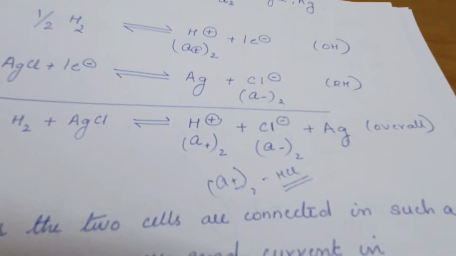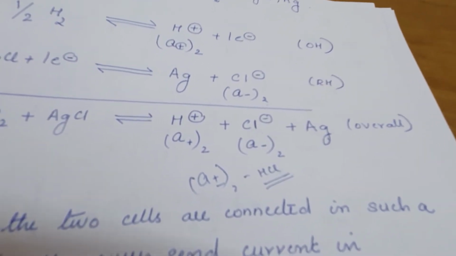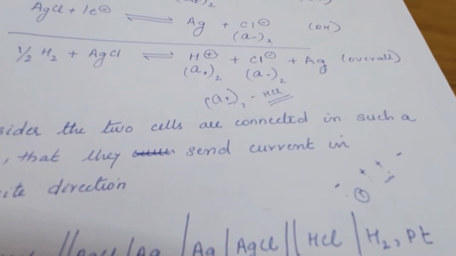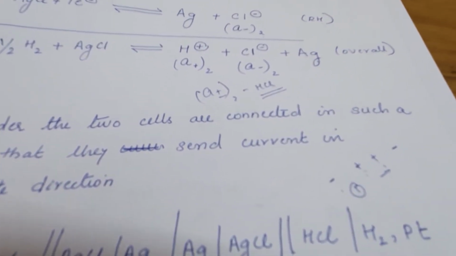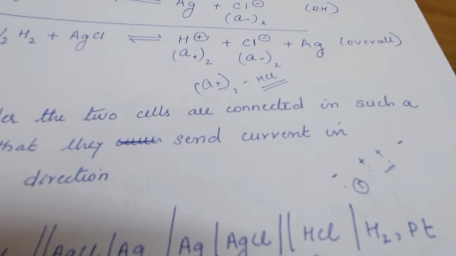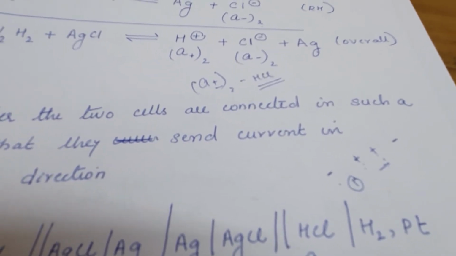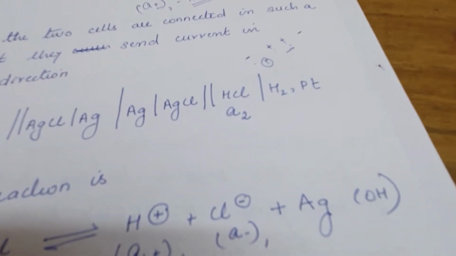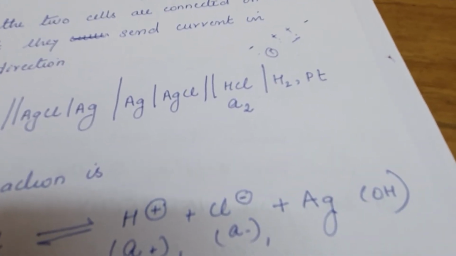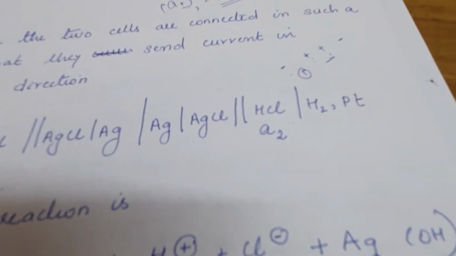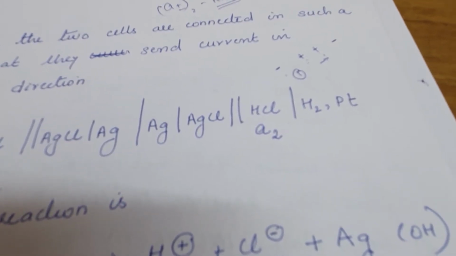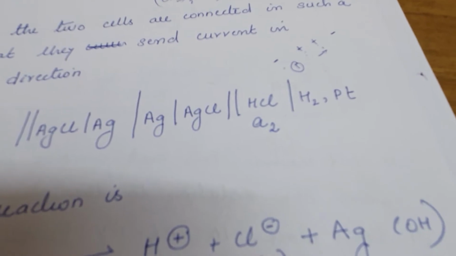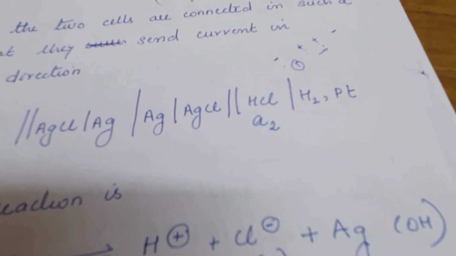Now what you are going to do is connect these two cells in such a way that current is sent in the opposite way. So you should connect the electrodes of the same half cell together. Either you can connect the AgCl silver electrodes together, that is the reduction halves together, or you can connect the oxidation half hydrogen together.